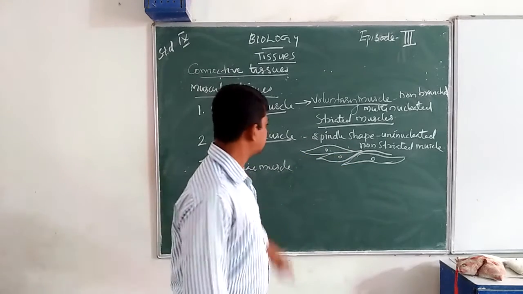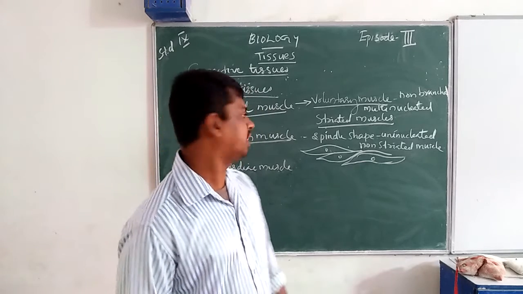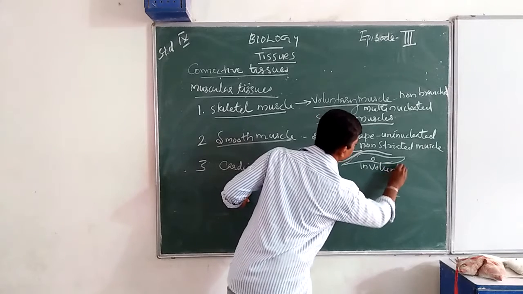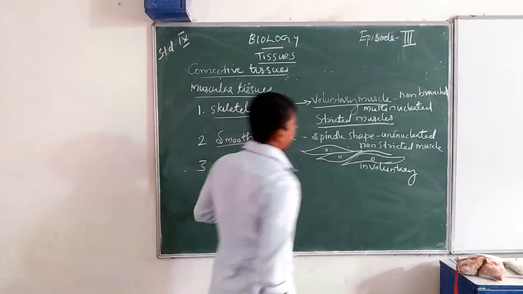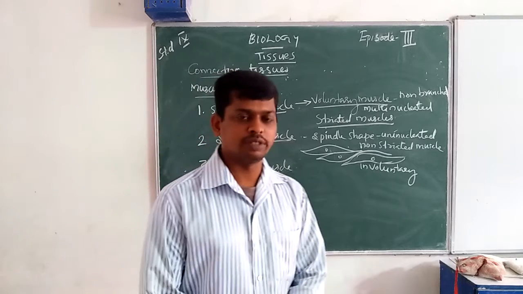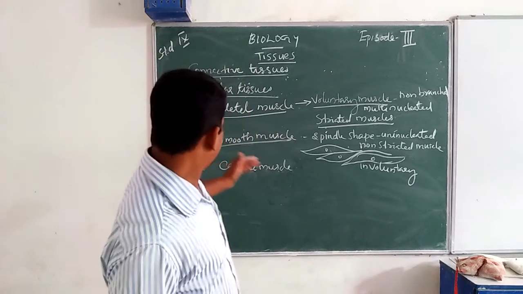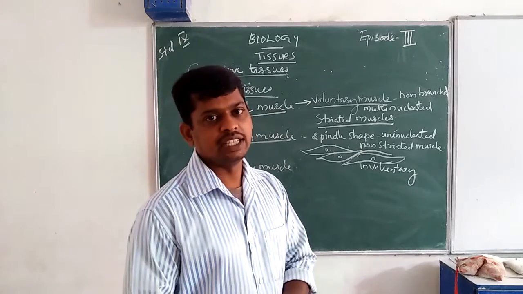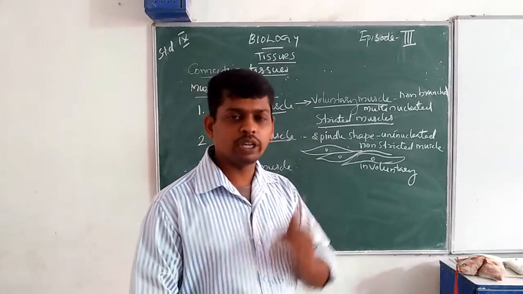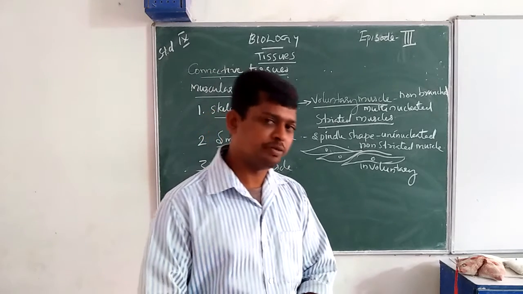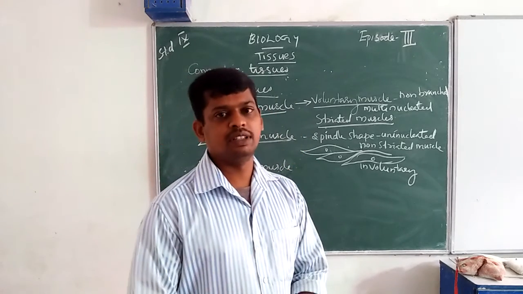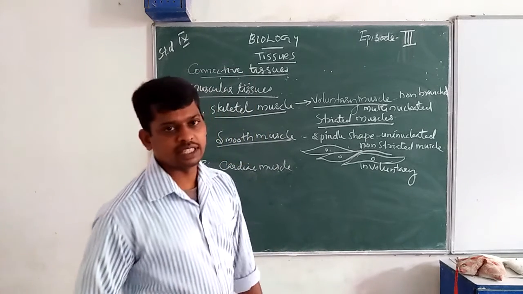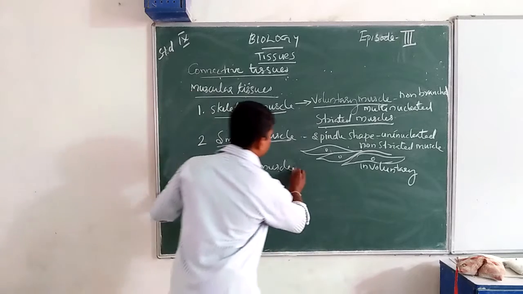And the function is involuntary. Smooth muscles are present within the internal body parts, the internal organs. All of the internal organs are made with smooth muscles except heart muscles. Okay, so the third one is cardiac muscle. Cardiac muscle is present in the heart.